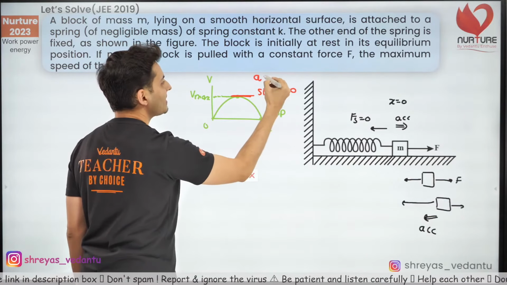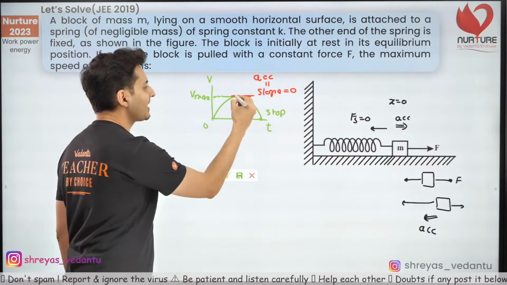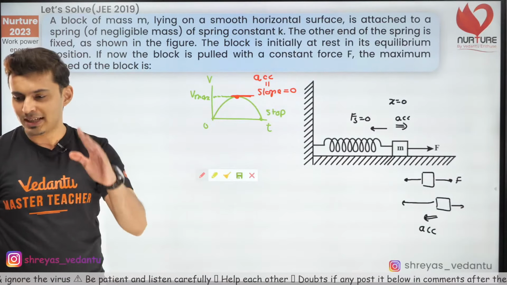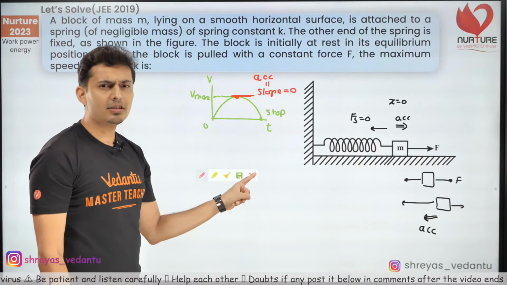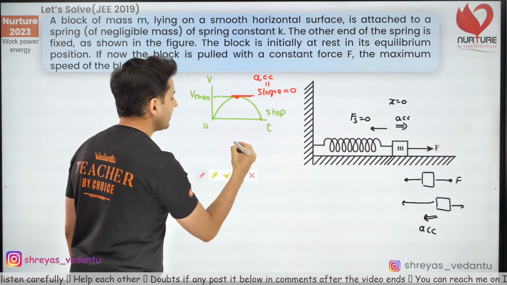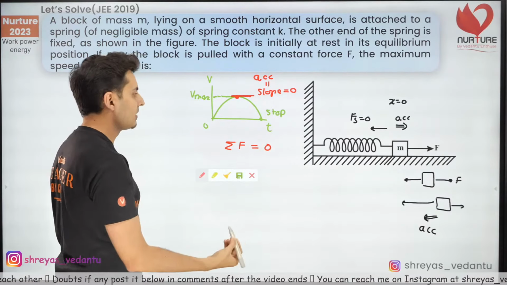So when the velocity is maximum, the acceleration is 0. Did you guys get it? What an interesting question. Acceleration is 0, that means the net force on that body will be 0.